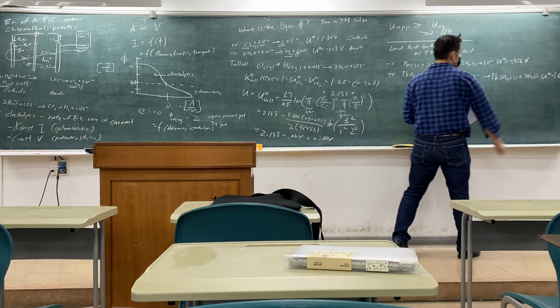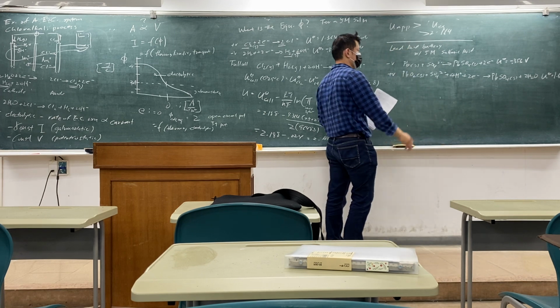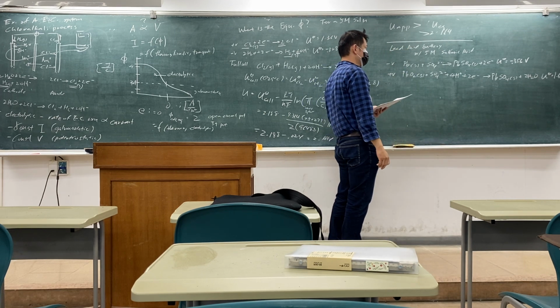This is positive, this is the cathode. And this is the negative, this is the anode.